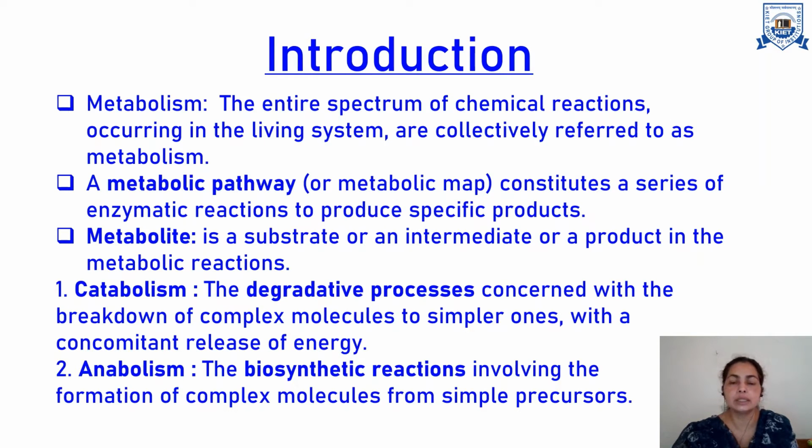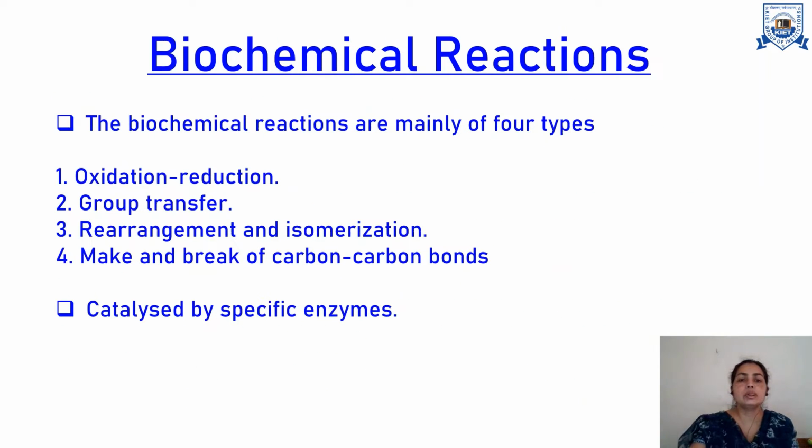The first one is degradative reactions, which are called catabolism, and the second one is biosynthetic reactions, which are termed anabolism. Catabolism can be simplified as a breakdown of complex molecules into simple ones, and along with that there is generation of some energy. While anabolism is opposite to that, here there is formation of complex molecules by utilizing simple precursors or simple molecules.